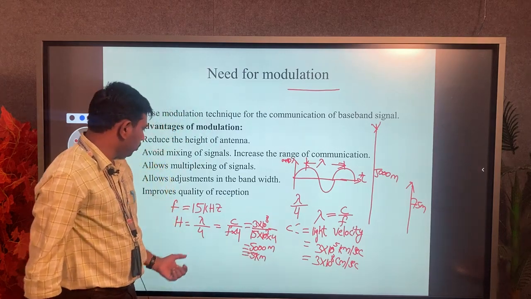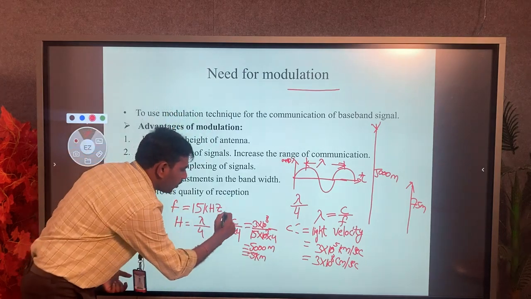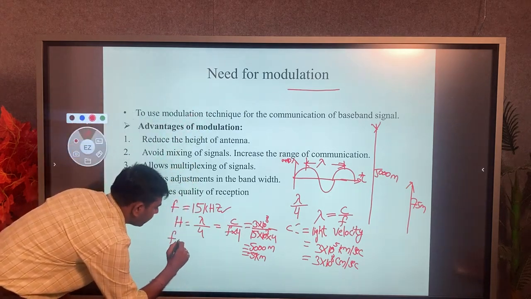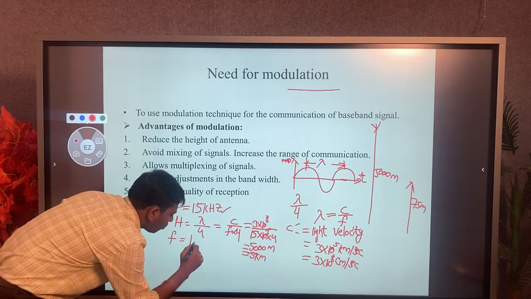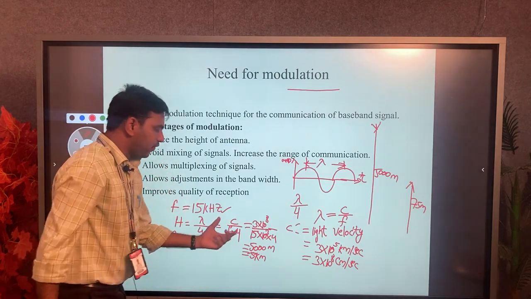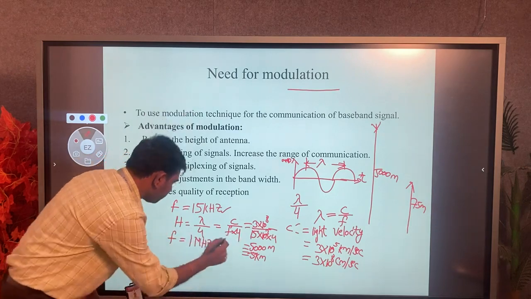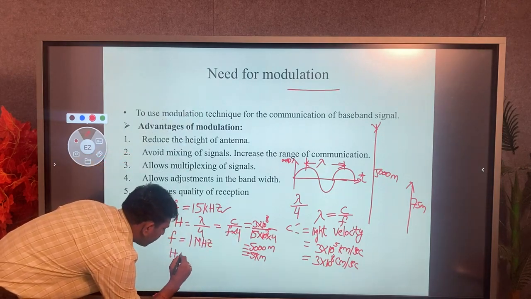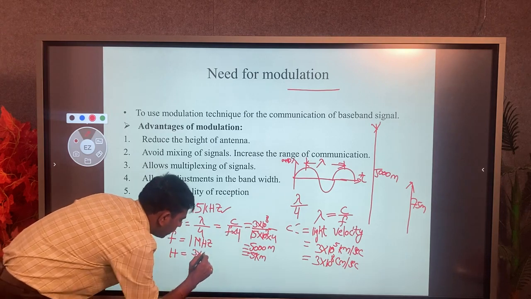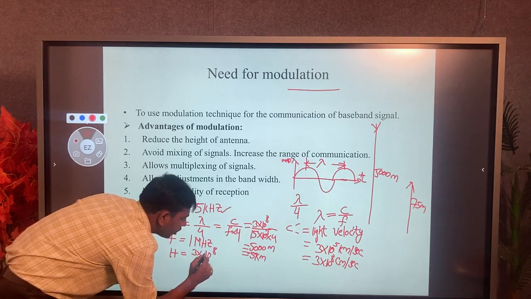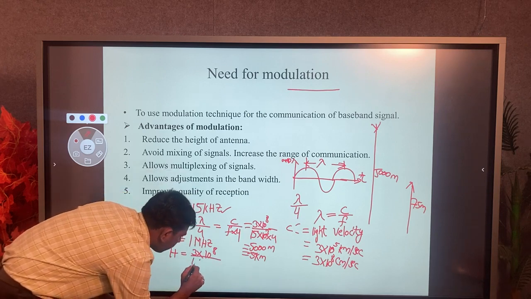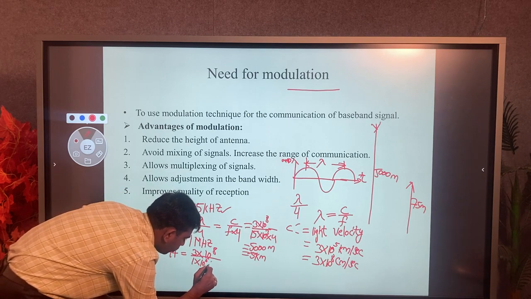Now for example, in a modulation technique, the frequency f is equal to 1 megahertz. In this frequency, the height of antenna h is equal to the light velocity 3 into 10 to the power 8 divided by 1 megahertz, 1 into 10 to the power 6, into 4.